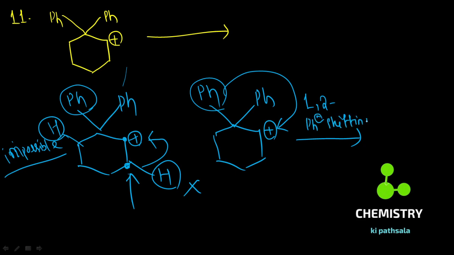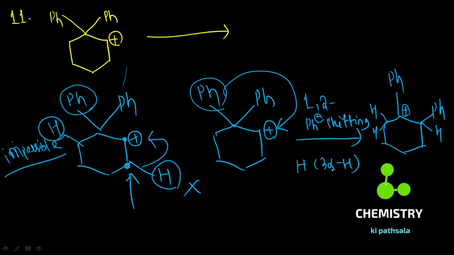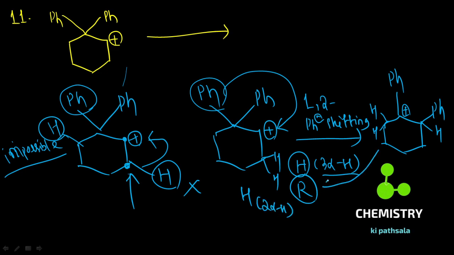So what you observed here? You observed the formation of carbocation here, and how many alpha hydrogens are there? There are 3 alpha hydrogens for this carbocation. So it is stabilized by hyperconjugation because of 3 alpha hydrogens, and it is also stabilized by resonance. In the other case, it was only stabilized by hyperconjugation, with 2 alpha hydrogens. So now the resonance will dominate over hyperconjugation. Therefore you will have 1,2 phenyl shifting in this case.